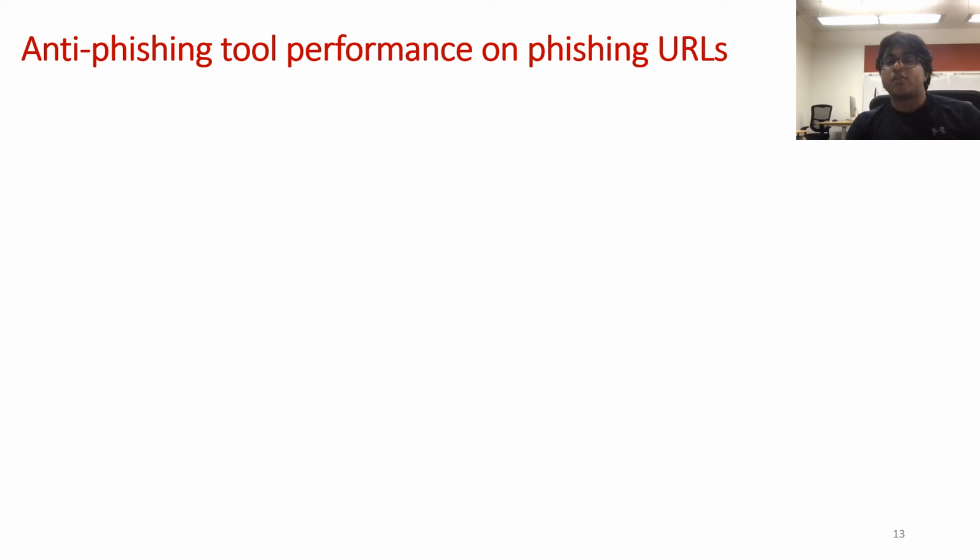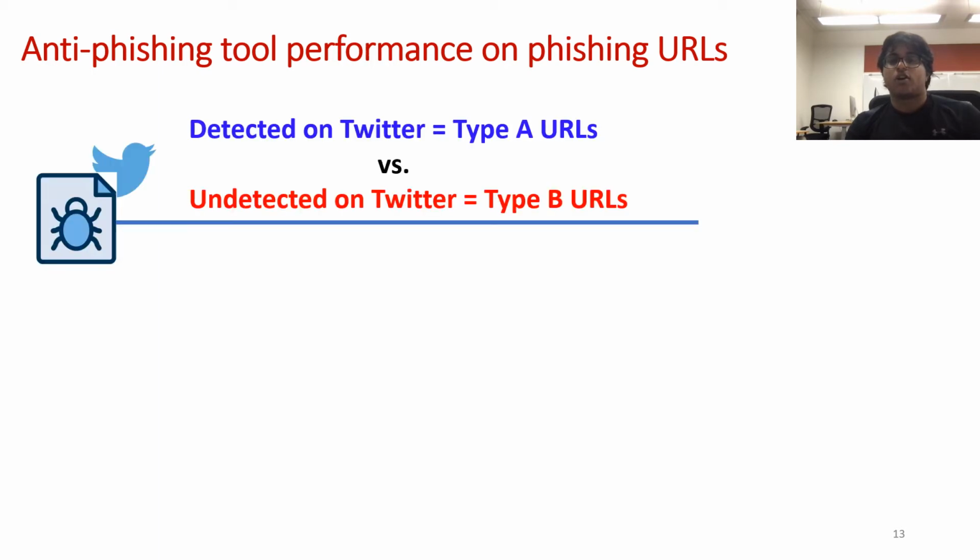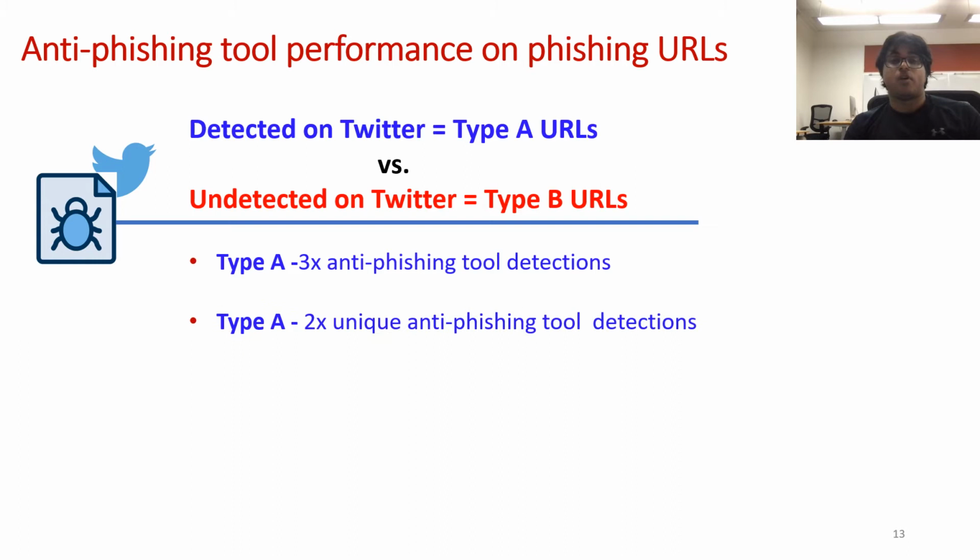We divided our URLs into 2 categories. The ones which got detected by Twitter, let's call them type A, and the ones which did not get detected by Twitter, which we call type B. We actually found that type A URLs have 3 times the detection rate from anti-phishing tools when you compare them with type B URLs.